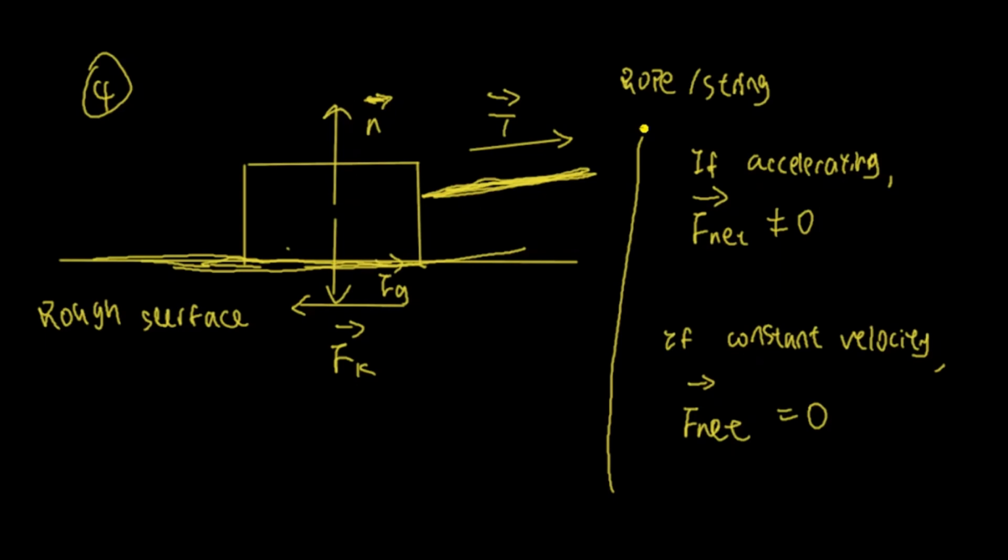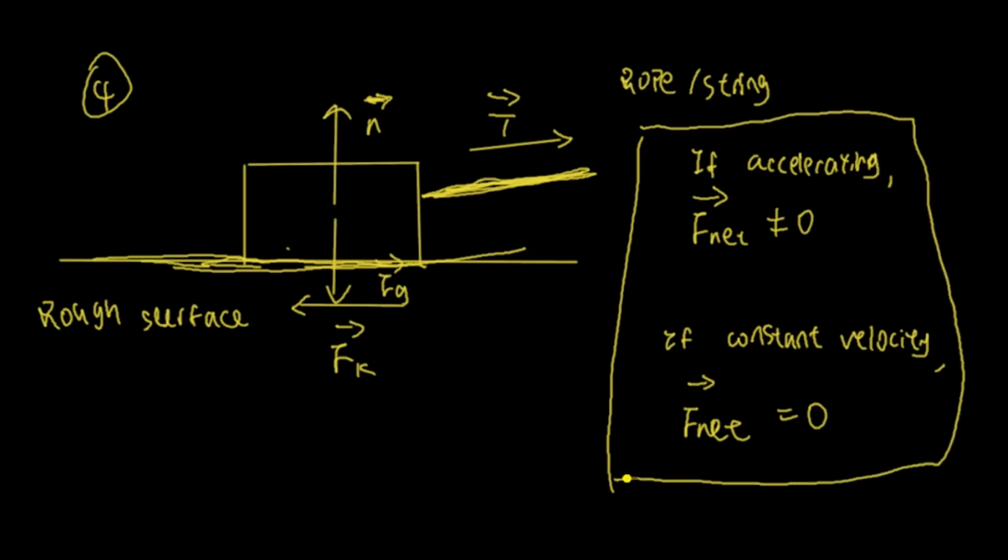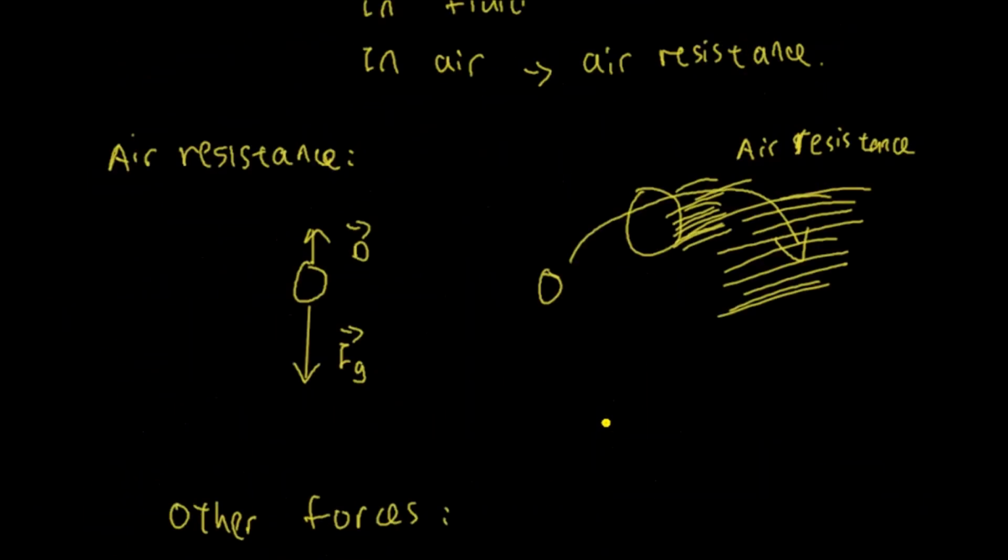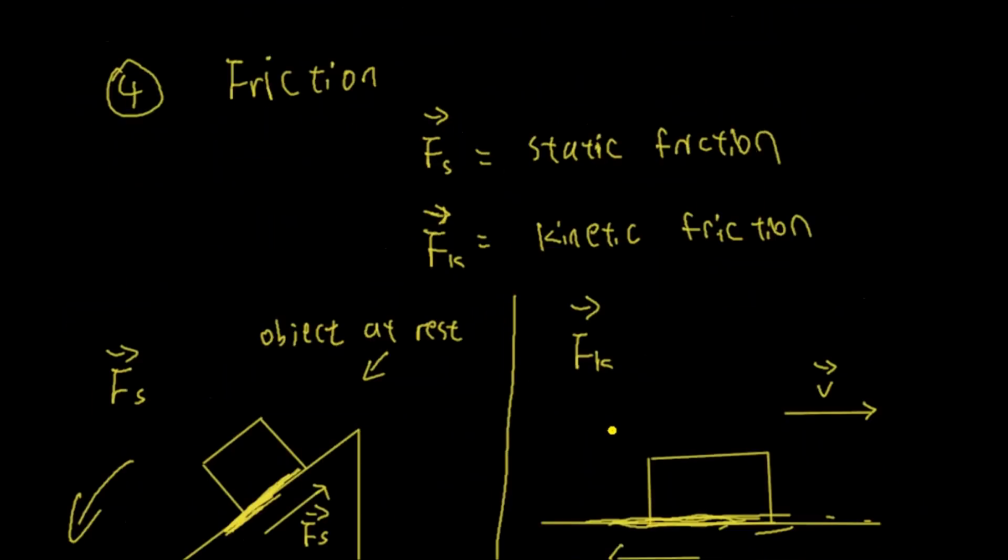Okay. So now, the next thing I'm going to talk about is Newton's law of motion.